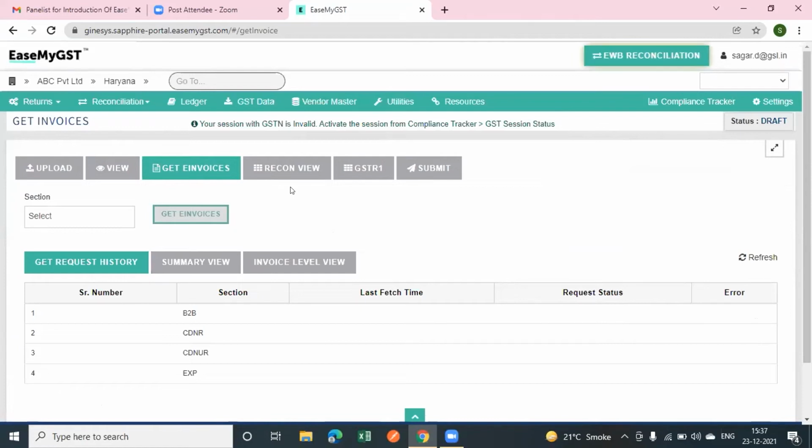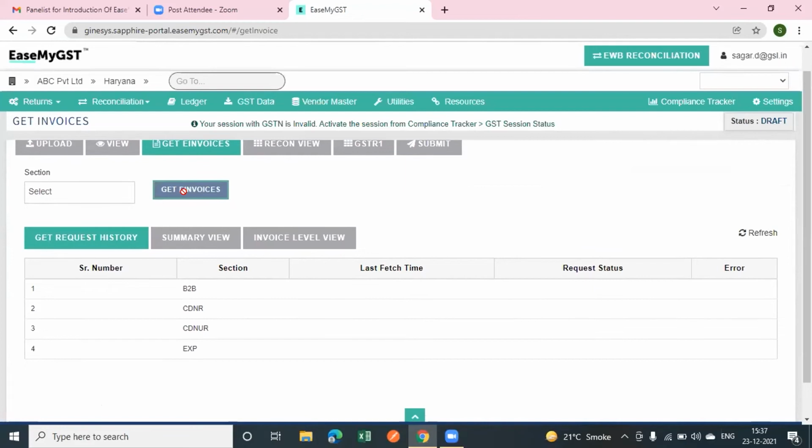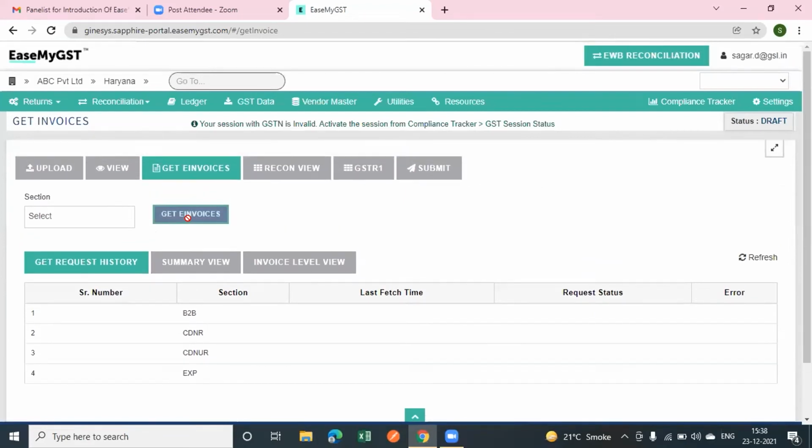If you want to do this activity at GSTN level, not PAN level, you can proceed with the option above. By clicking here, get invoice, it will fetch the IRN data of B2B transactions, CDNUR, and export, basically those for which the IRN is applicable, and it will perform the reconciliation with your sales book, I can say with your sales invoices.